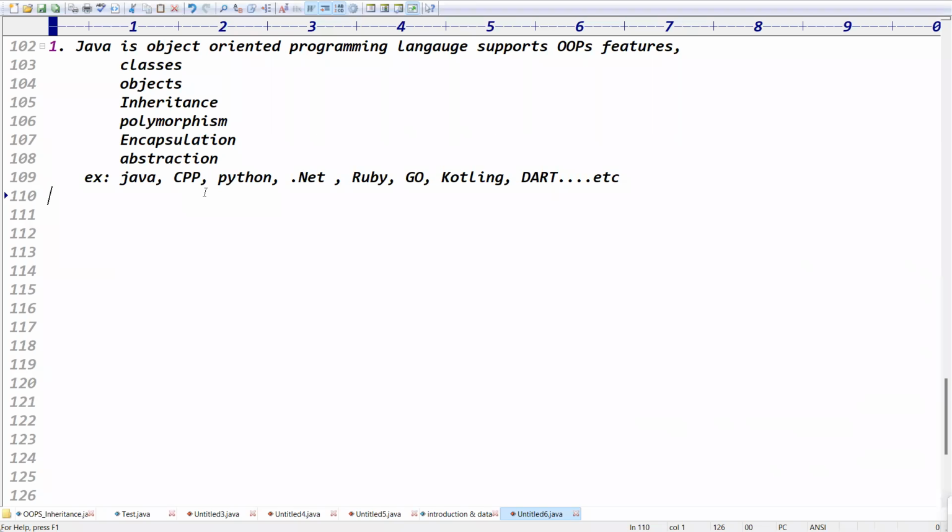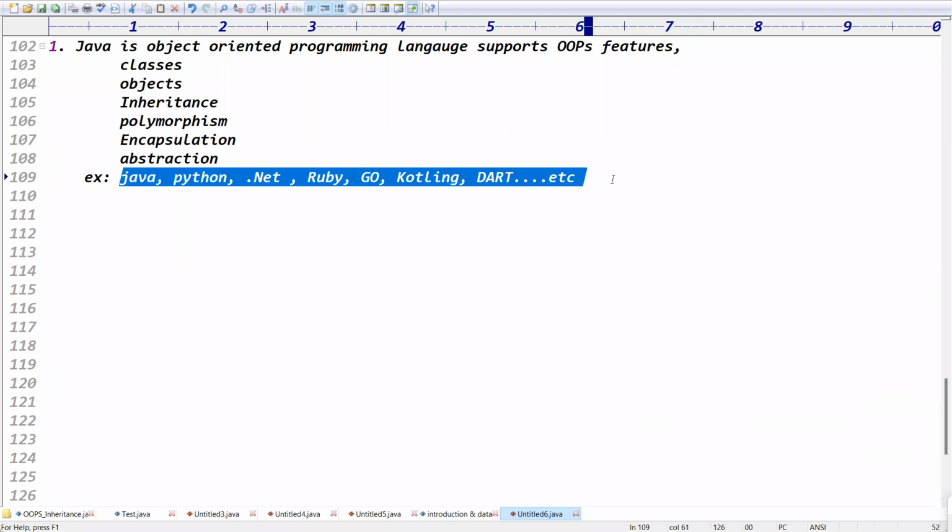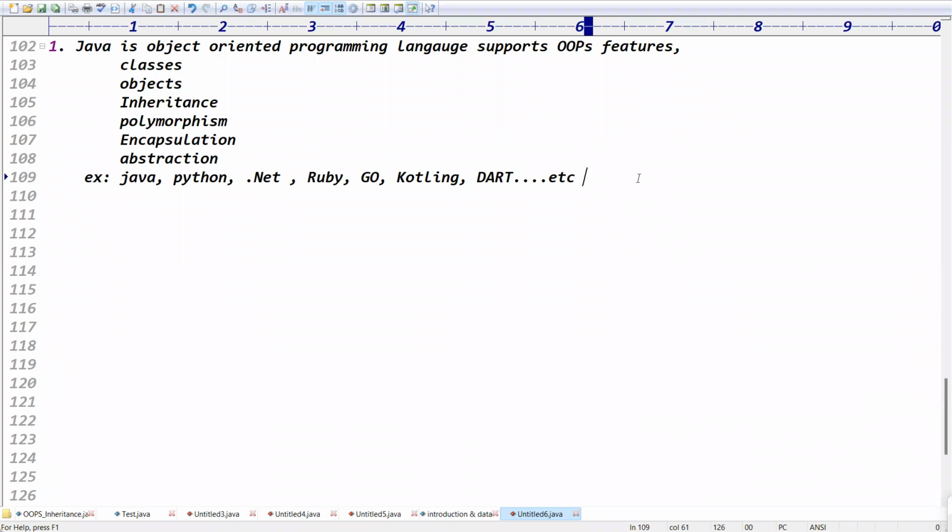C and C++ are procedural and object-oriented. But Java, Python, and .NET are all object-oriented, right? Are these all object-oriented or not?